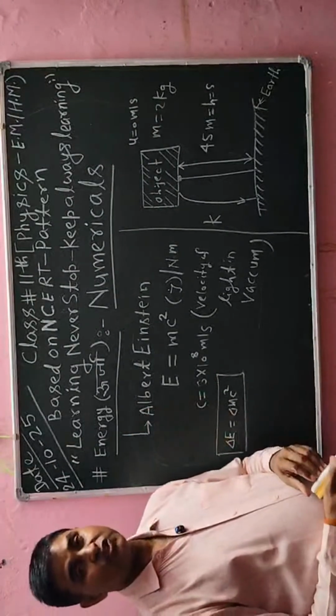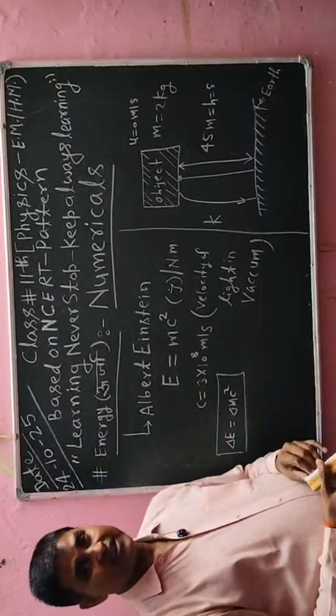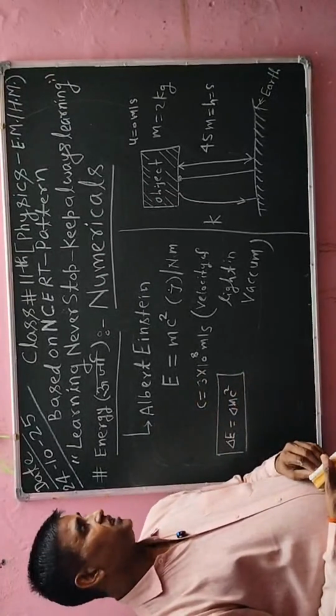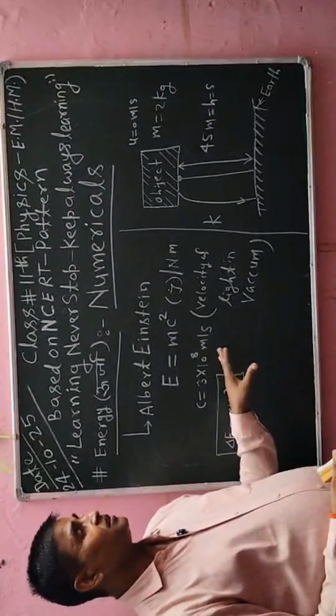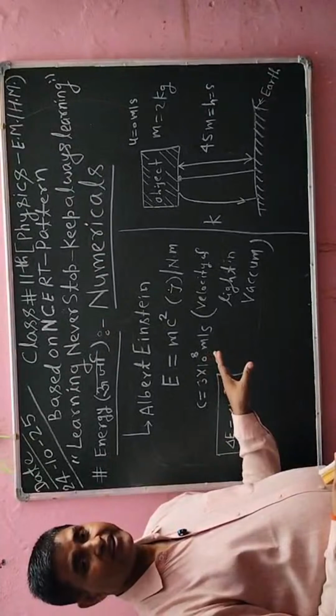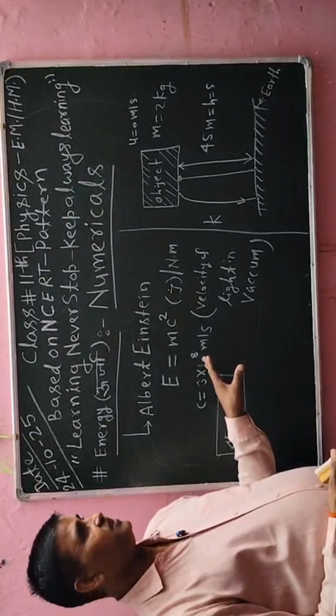So energy has two forms. Energy is divided into two parts: one is the kinetic energy and the other is the potential energy. An object which has movement will have kinetic energy, and that kinetic energy is defined as 1 by 2 mv square.